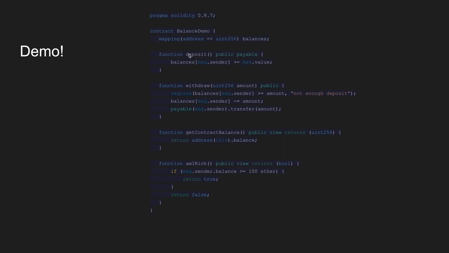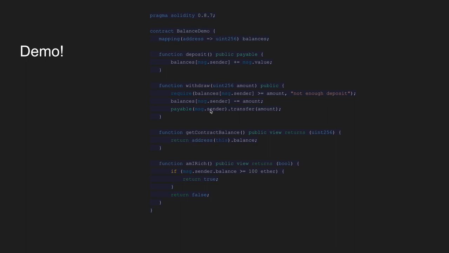Now, functions cannot receive Ether unless they are marked as payable. That's really nothing complicated. If this payable keyword was not here and someone tried to send Ether to it, then the transaction would get rejected. So let's say I send 1 Ether along with this transaction, and now my balance will be set to 1 Ether. I can withdraw up to the amount that I have deposited. So before I attempt to withdraw, I have to check that I'm not withdrawing more than the amount that I have. And if so, then my balance will get deducted, and it's going to transfer it back to me.